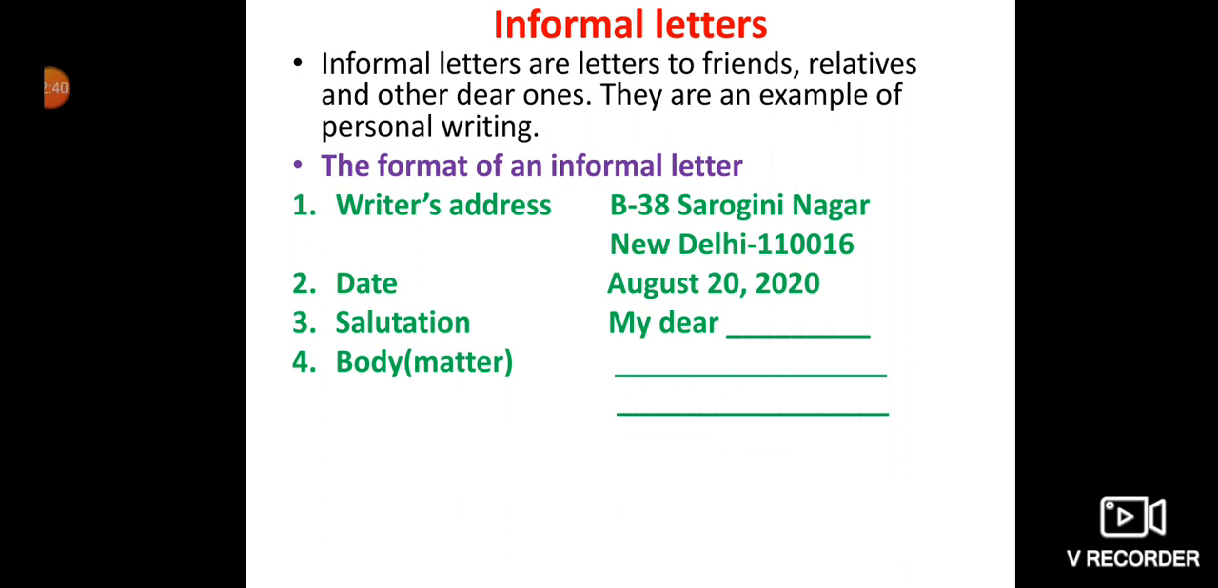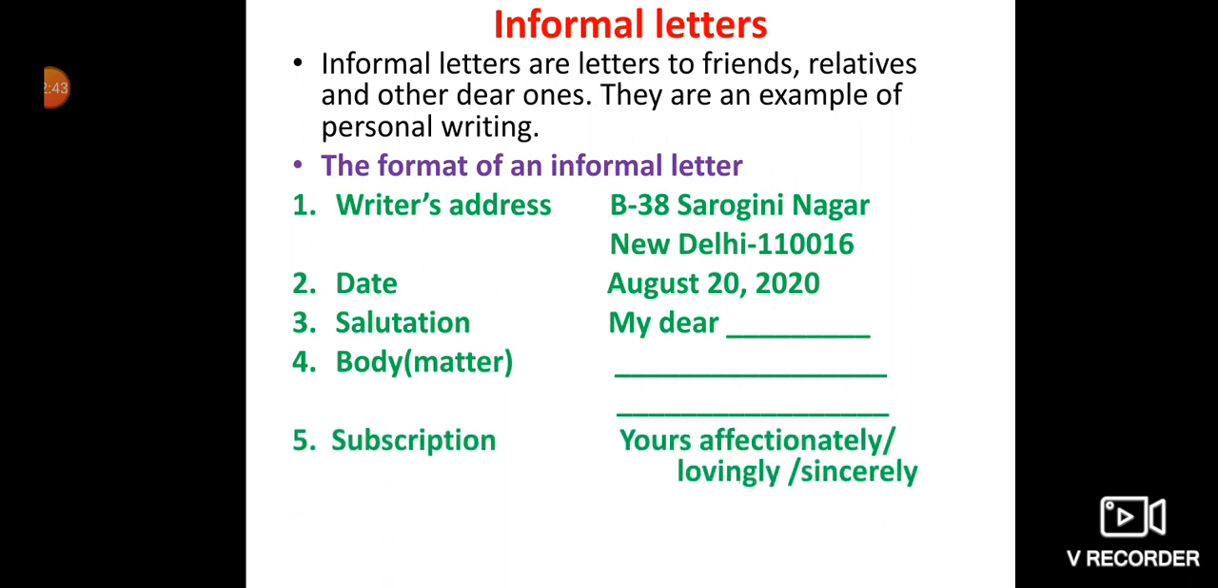After you finish writing your matter, you have to write the subscription. That is yours affectionately, lovingly, or sincerely. These subscriptions you can write when we are talking about the informal letter. Of course, when we are talking about the formal letter, our subscription will be different. But here we are talking about informal letters, so our subscription will be yours affectionately, lovingly, sincerely. And then comes the signature. That means you can write your signature or you can write your name also.